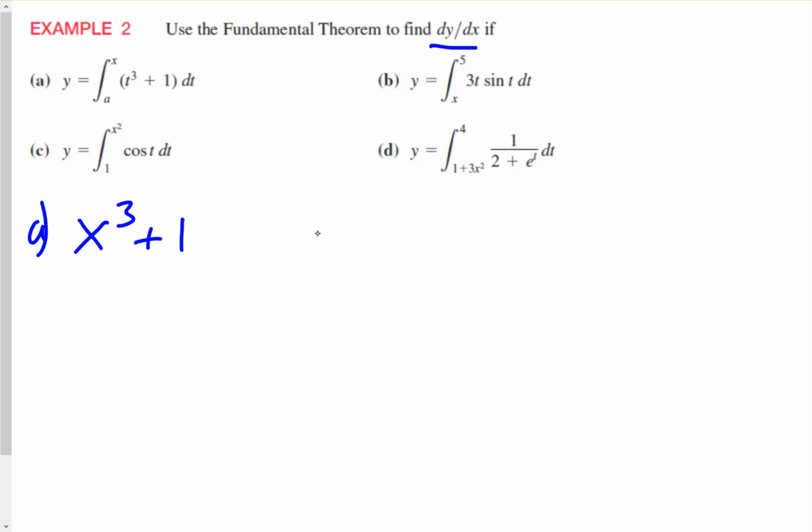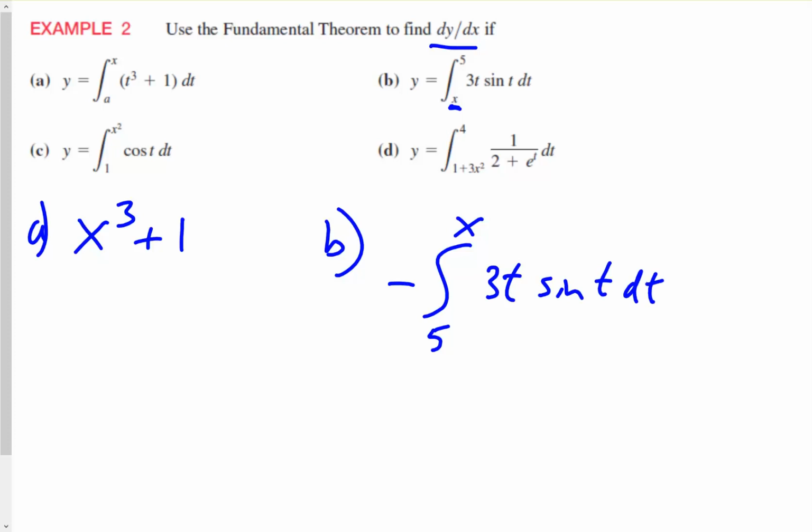Let's take a look at part B. Now notice in part B, the variable is the lower bound of integration. So what we're going to do is switch the bounds. We're going to move the x to the top, and we'll move the 5 down to the bottom. Now remember, anytime we switch the limits of integration, we apply a negative sign in the front. So this is really doing the negative integral from 5 to x of 3t sine t dt.